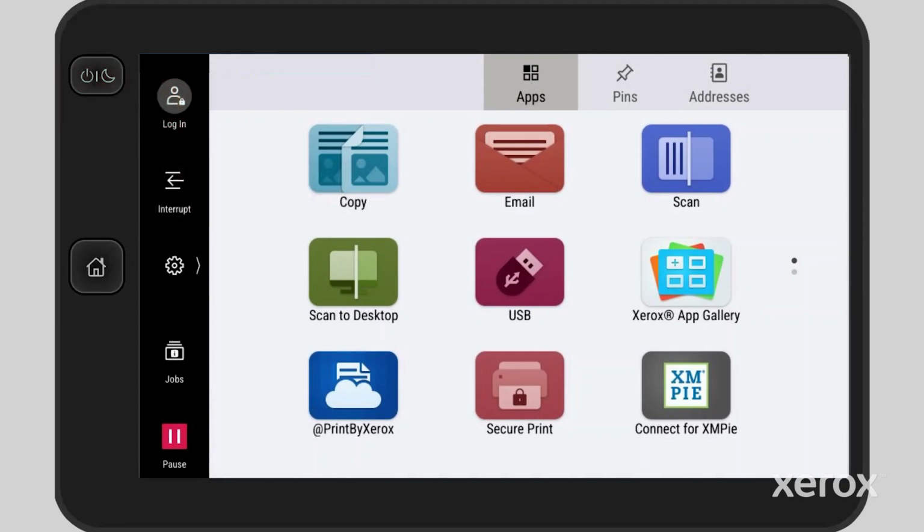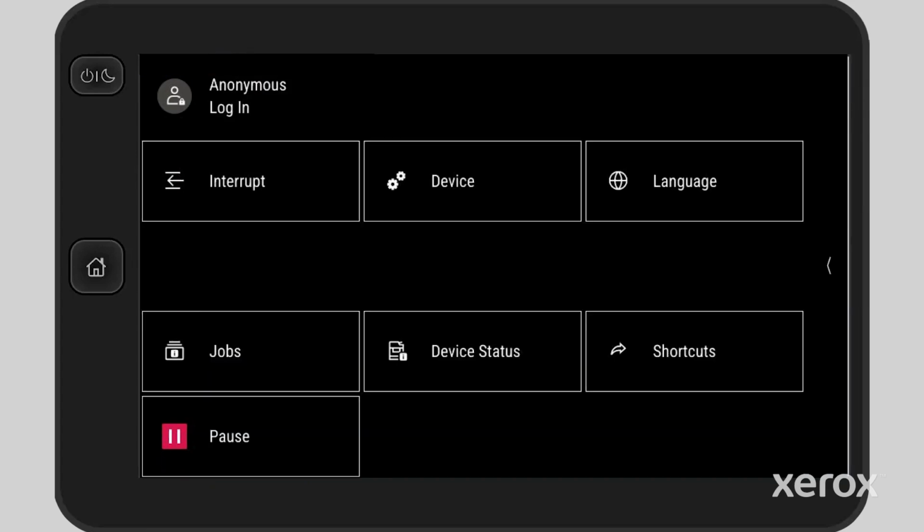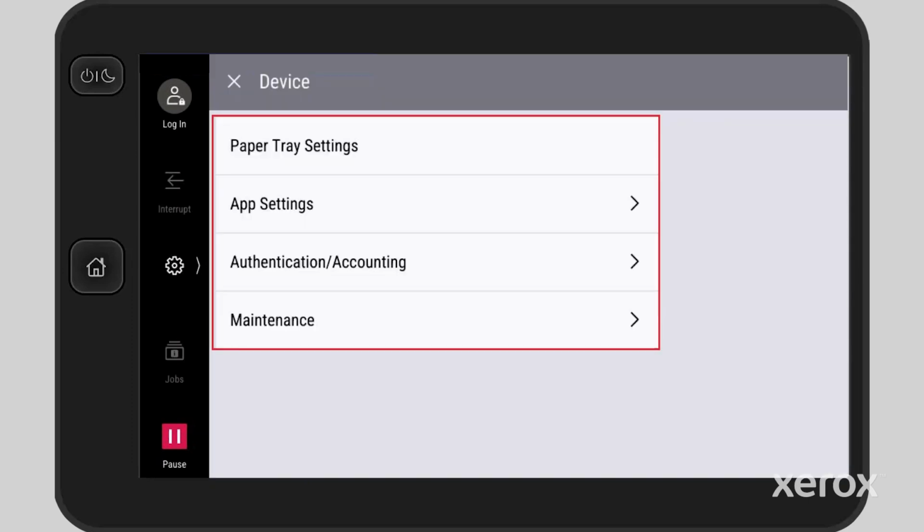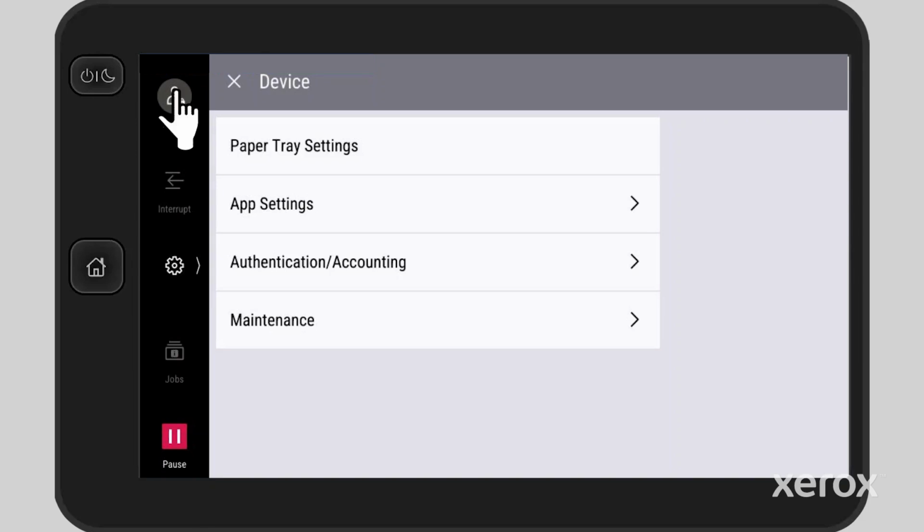To access printer settings, touch the Settings icon. While the Settings user interface is unique to this product, the menus and tools available are similar to other Xerox products. The device menus include all the technical settings that control the printer's setup.